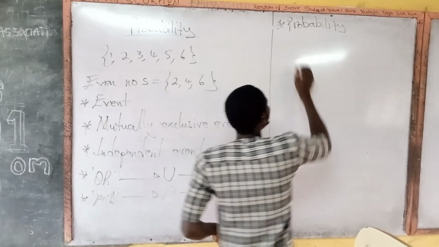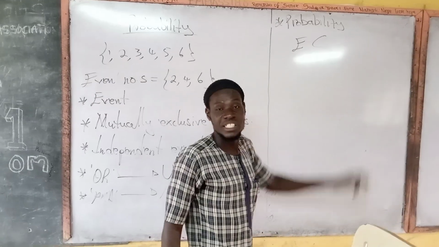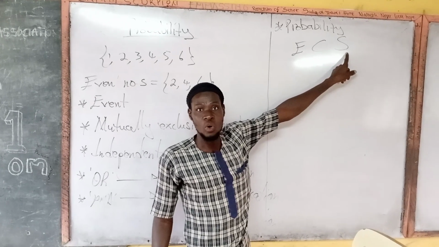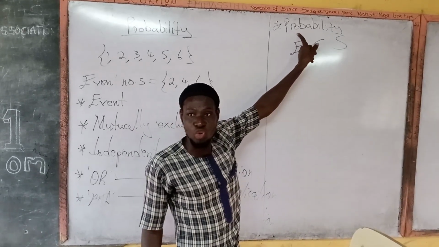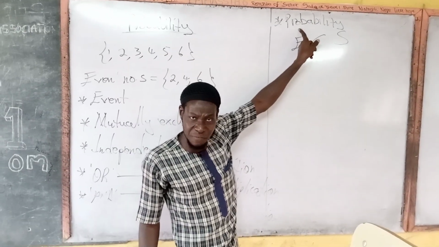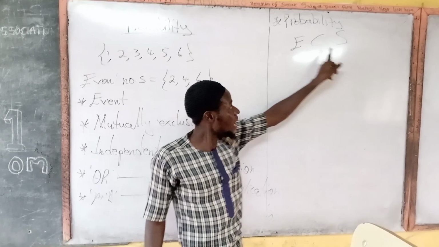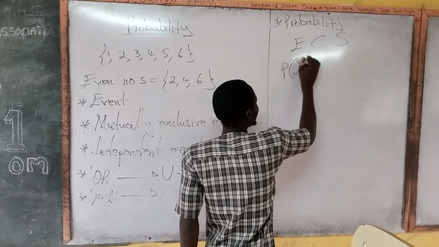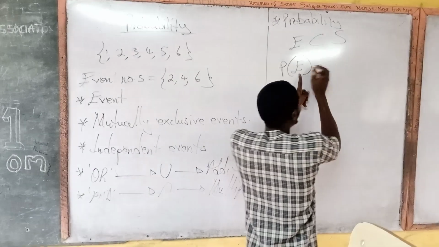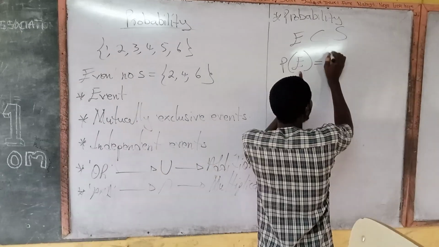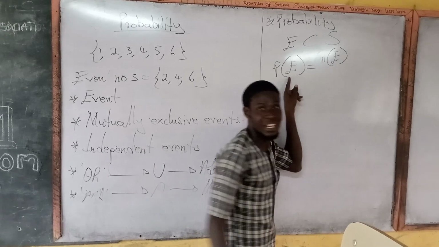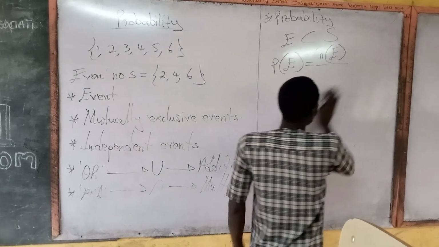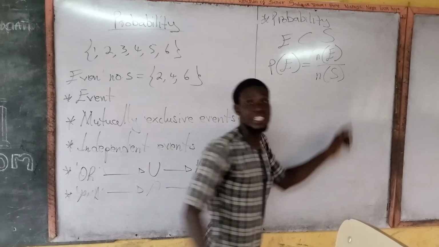So if you have E being a subset of the result of a particular experiment, that is the sample space for a particular experiment, we are saying that to find the likelihood or the chance of that event in this space, which we call here probability, the probability of that event will be equal to the number of sample points in that event, that is in the set of that event, divided by the number of sample points in the space.